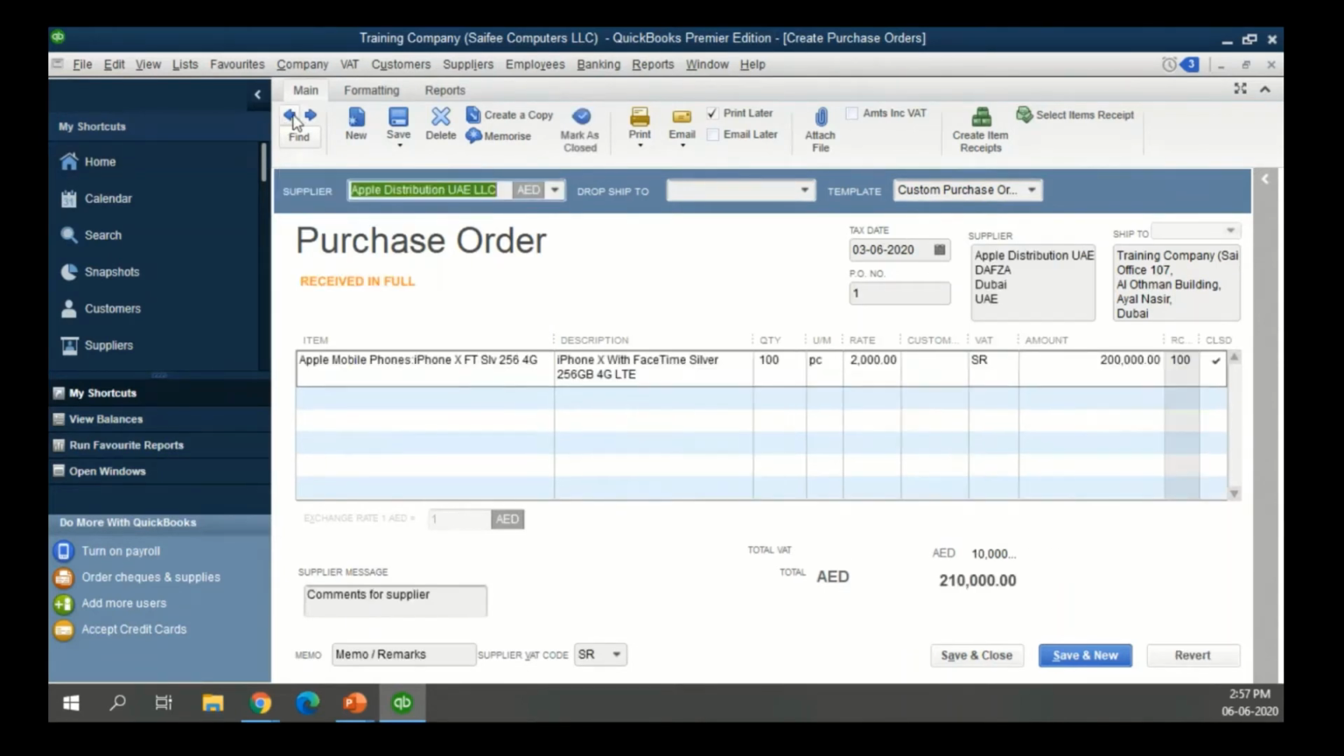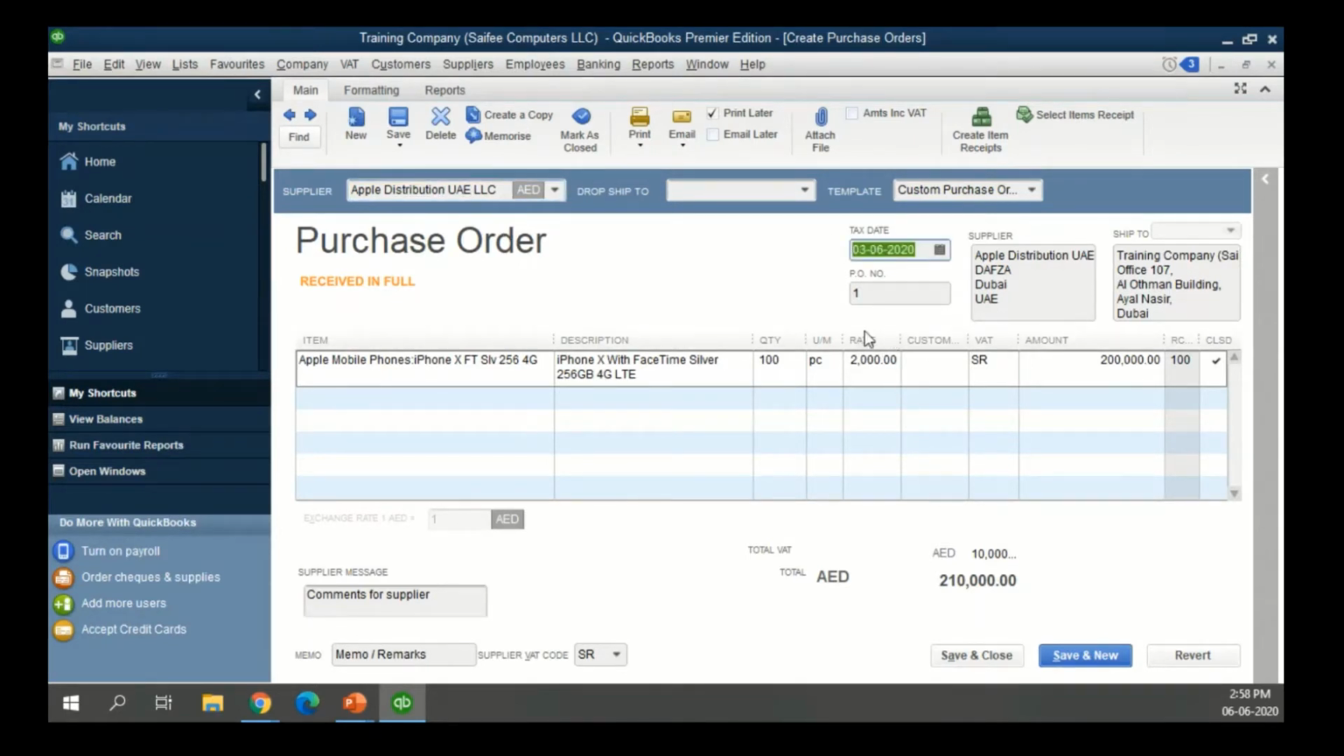So we have prepared a sample to save time for now. Here we have selected a supplier. This is just an example. We have just taken the liberty of creating names like Apple Distribution UAE LLC. There is a transaction date.